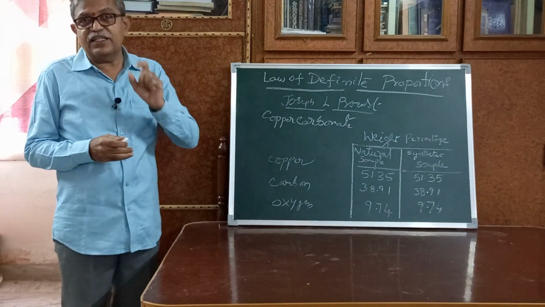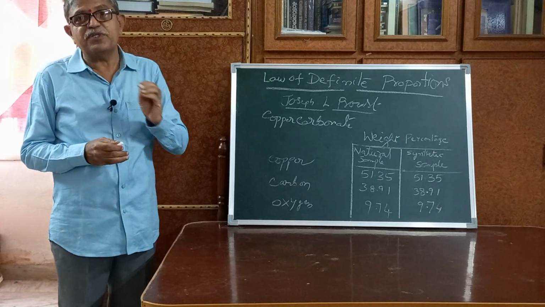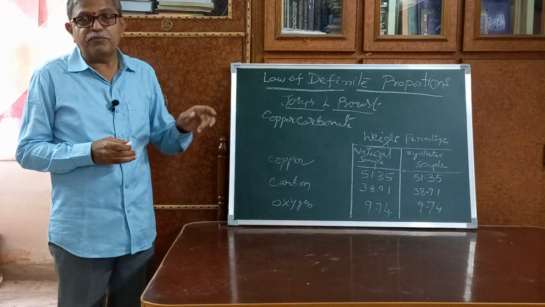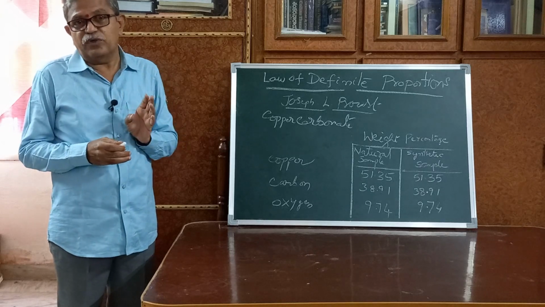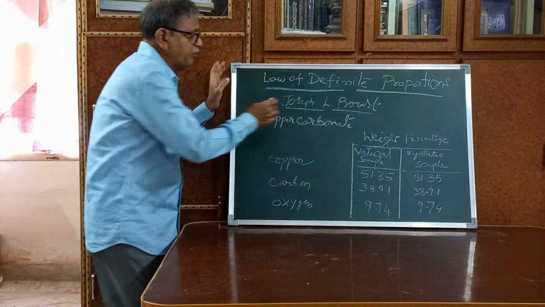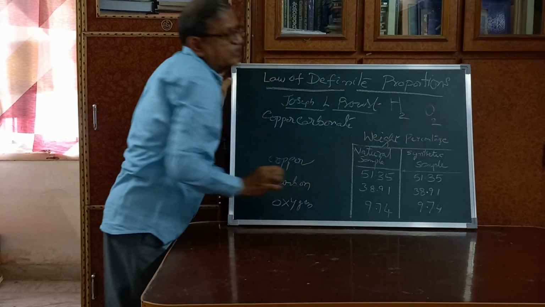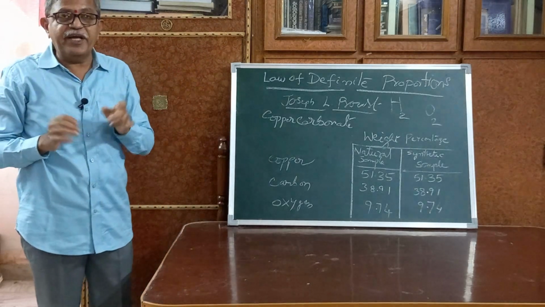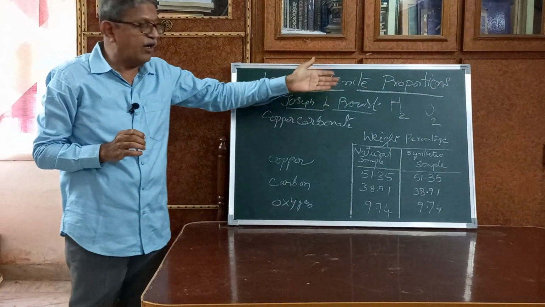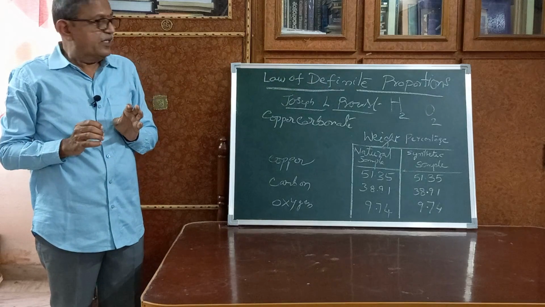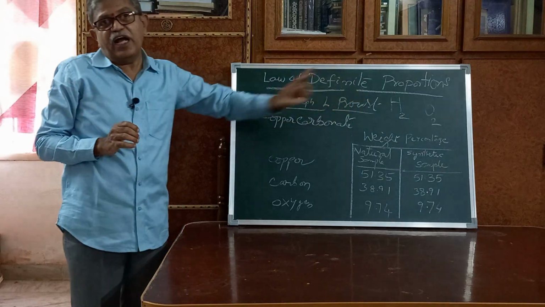Again, he has taken another example. For example, water. He has taken two samples of water, one from nature, that is from underground water, and the second one prepared in the laboratory. In both samples he dissociated hydrogen as well as oxygen, because hydrogen and oxygen combine to form water. Then again he calculated the percentage of weights of hydrogen and oxygen.